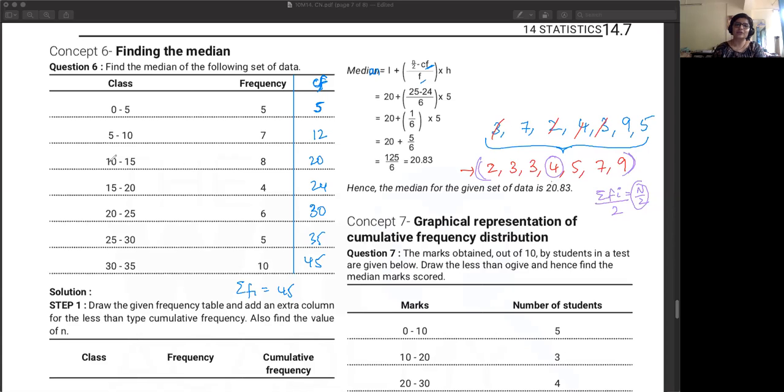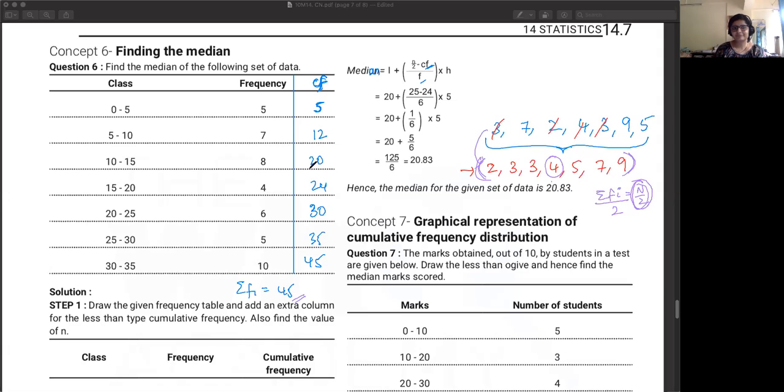So here also, in order to find which is the median class, your step 1 is sorting, where you had to arrange it in ascending order, because your class intervals are already in ascending order. So now you just have to do the second step where you need to find what is n by 2 here. तो इसमें the total number of values you have, basically sigma fi is 45. So in this case, what is your n by 2? 22.5, right? So 22.5, like 22nd value किस class interval में आ रहा है?